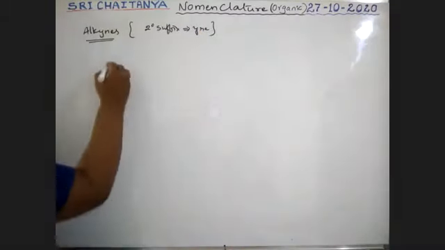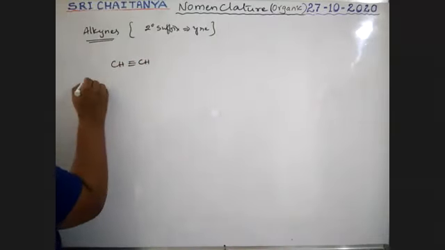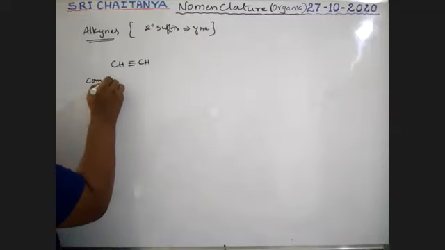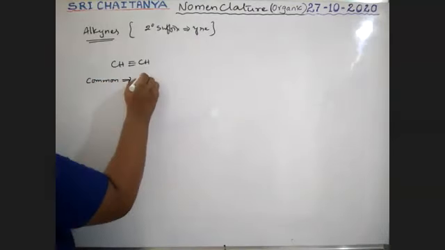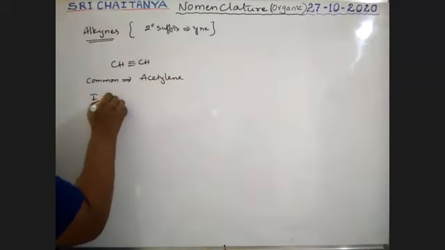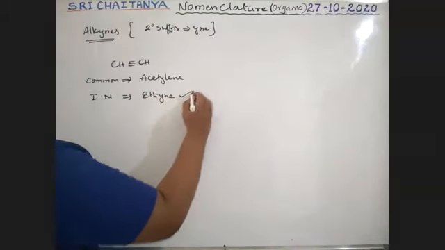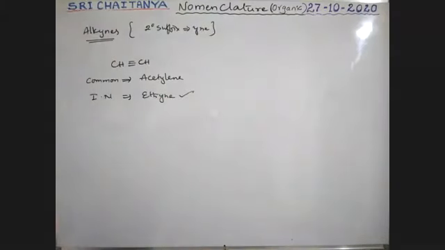See boys, what is the name? CH triple bond CH. Its common name is acetylene, but the IUPAC name is two carbons, EYNE. Ethyne is the IUPAC name.